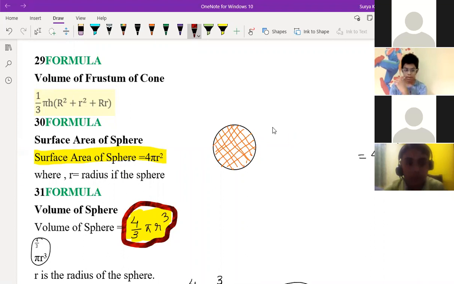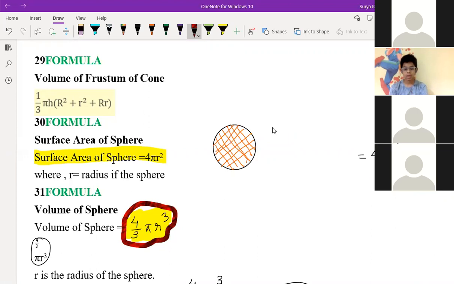Here, 4/3 pi r cube, height is coming. Pi r square into r. I should check, children, how it actually comes. Sir, I think it's related to a hollow cylinder. Yes, sir, its volume is 1/3 into pi r square. But how can we find the volume here? Everywhere the radius is the same, no? Different, right?